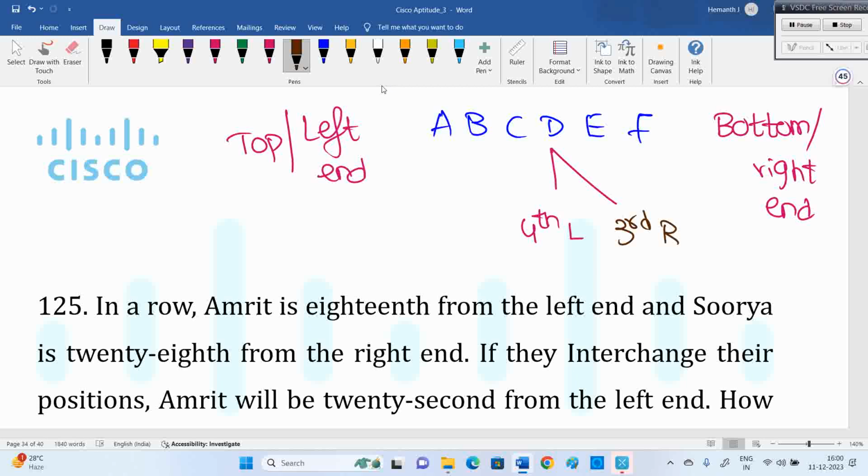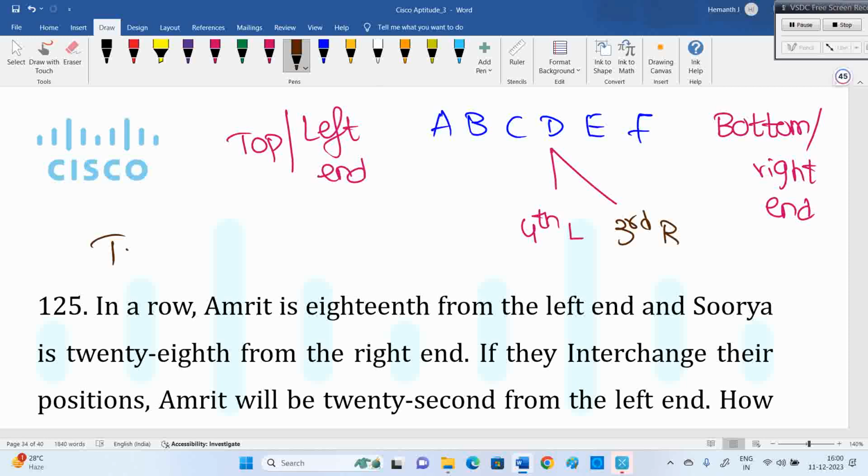D is fourth from the left side. D is third from the right side. But total people is 6. 4 plus 3 is 7, right? But why did we get 6 only? D is counted twice. Total is 6, but we got 4 plus 3 equals 7 because D is counted twice. D we calculated from the left side, and D we calculated from the right side.